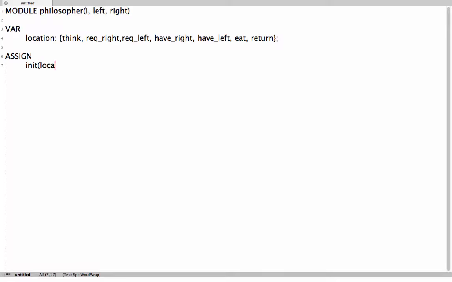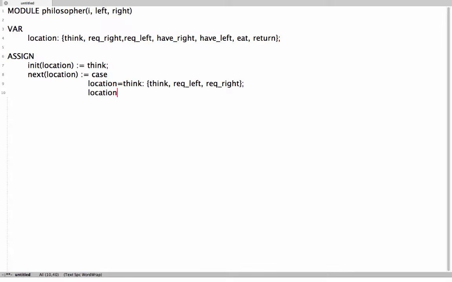The initial value of location is think. Let us now define the transitions. Next of location is as follows. If location is think, he can either keep thinking, or he can request for the left stick, or he can request for the right stick.